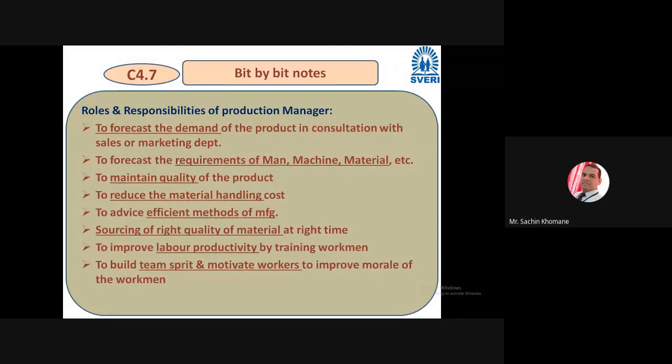Then the next one is to improve labor productivity by training workmen. What is that? Who will give training? Obviously the production manager. So labor productivity is the basic role of the production manager. He has to understand that my labor should be productive, right? They should not make the job in such a way that there is a huge rejection. So as a production manager, you have to train them. It is also your role again, right?